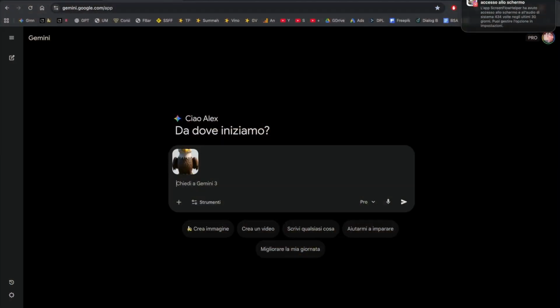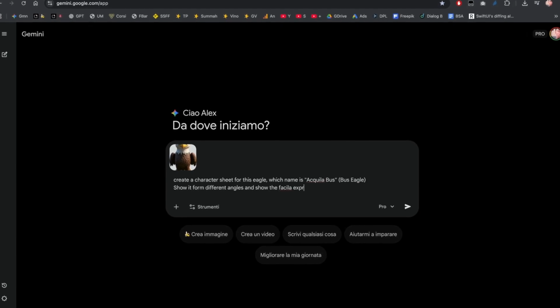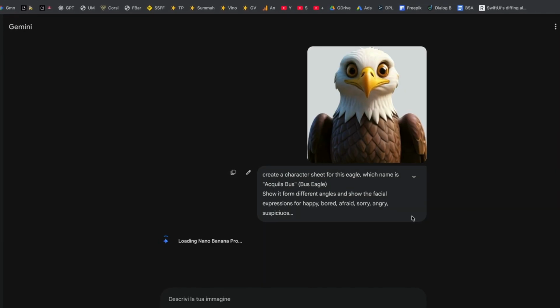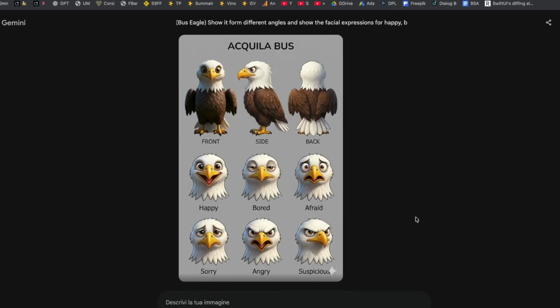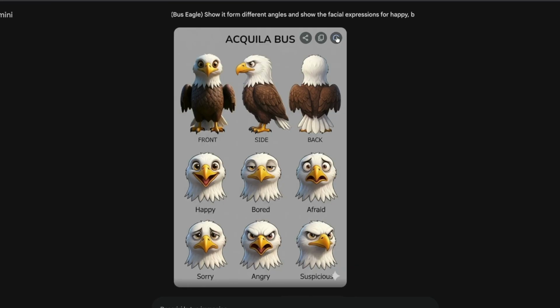The first thing I do when I try to create something new is to create a character sheet. So I feed the Nano Banana with a single picture, and I say, create the character sheet for this character. Show me 2 or 3 views, one standing, one walking, and several facial expressions.